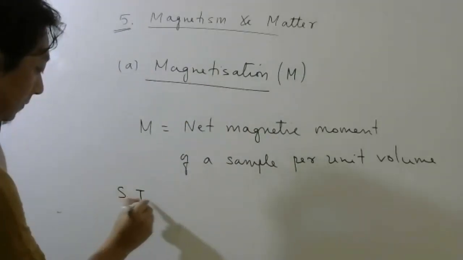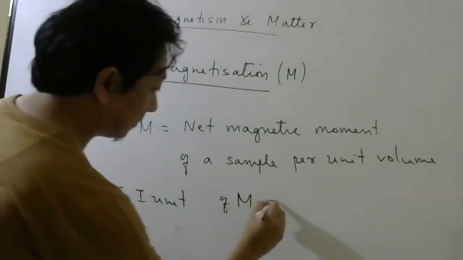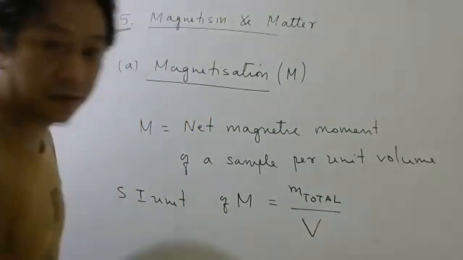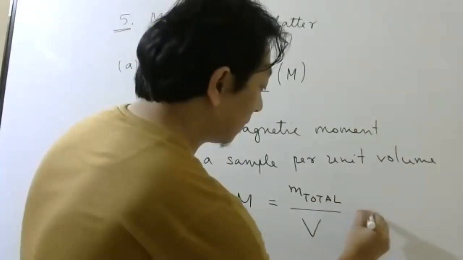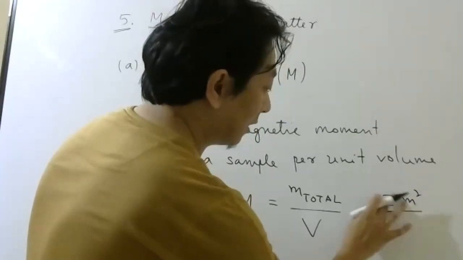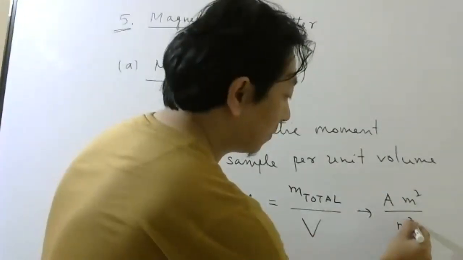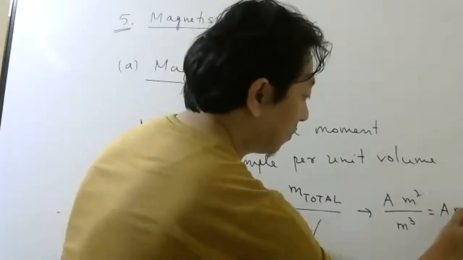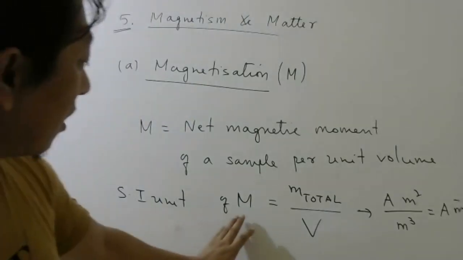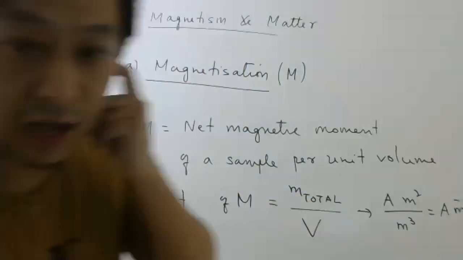What will be the unit of magnetization? It is total magnetic moment per unit volume. Magnetic moment is current into area. Area means meter square, current means ampere, and volume means meter cube. So the unit will be ampere per meter. Please remember this. They will ask you the SI unit of magnetization for 1 mark: ampere per meter.